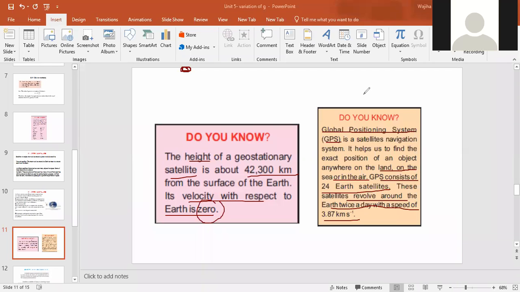Ma'am, in the homework do we only have to do the mini exercise? Yes, you have to do the mini exercise as your homework. These are the only 3 questions. Okay ma'am, will you post the mini exercises on GC? I will upload this same lecture on GC, so you can write these questions on it as well. Okay, ma'am. Class, is there any other question you can ask me? No, ma'am.